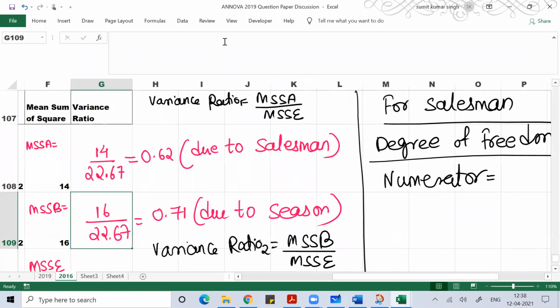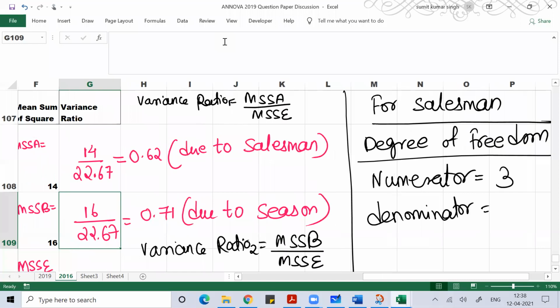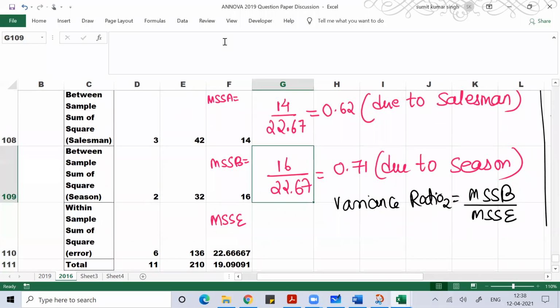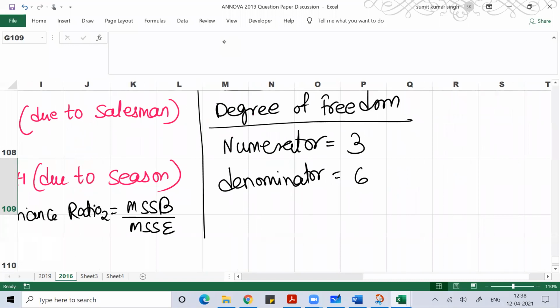It is 3. And the denominator, which is n minus k, is how much? The denominator is 6, for salesman.